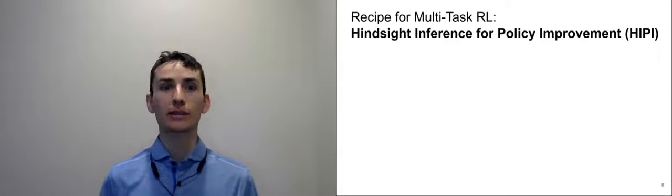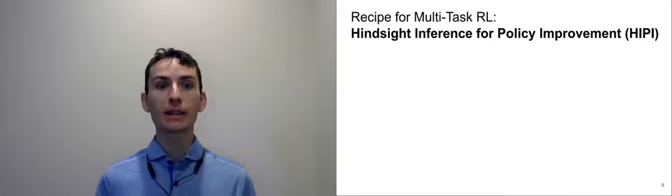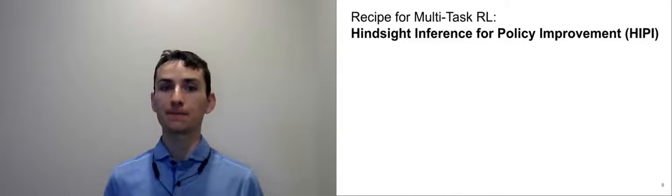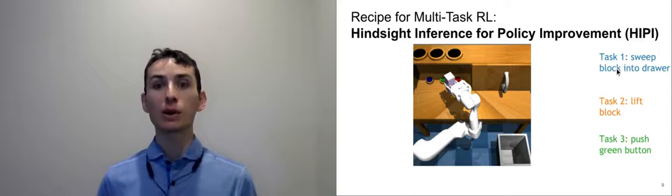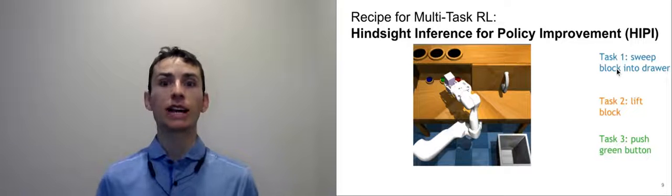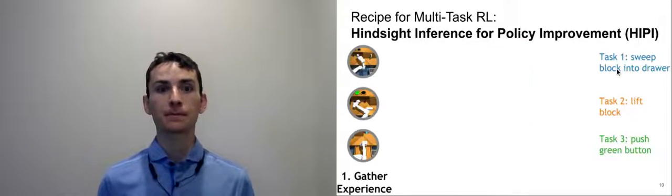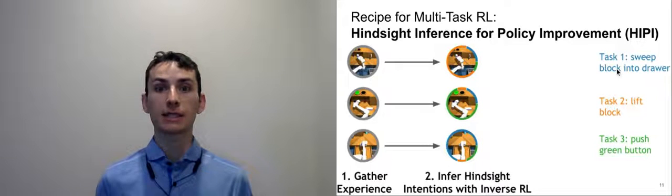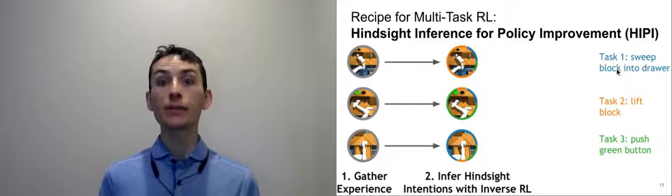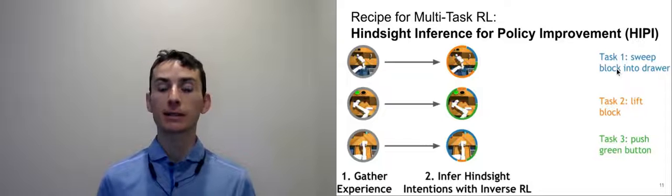Let's now introduce our method, which is a general method for multitask reinforcement learning. We call our method Hindsight Inference for Policy Improvement, or HIPI for short. And to show how it works, let's consider a manipulation task with 3 tasks, including, say, lifting up a block. We first gather some experience, and then we run inverse reinforcement learning on this experience.